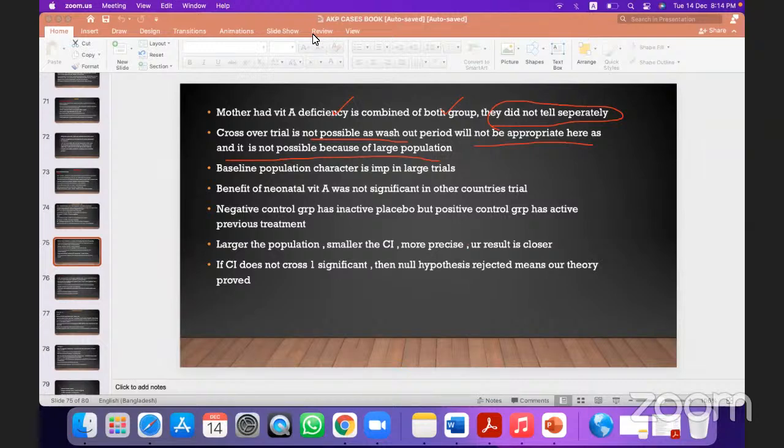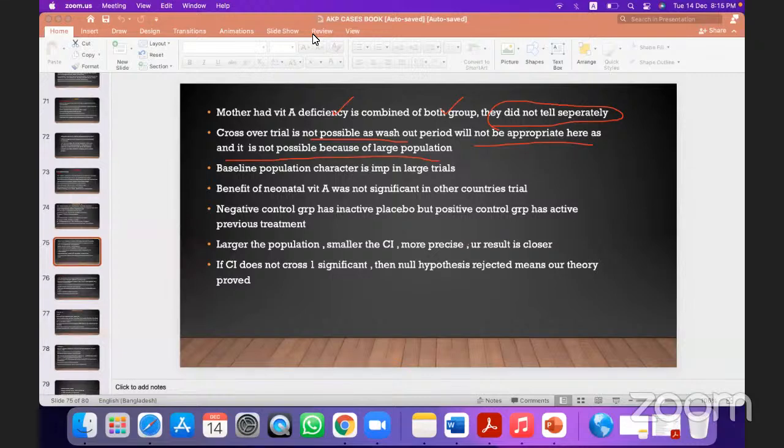And another thing is that in this crossover trial, you need a small trial. You need a small number of population. Why? Because interchanging the drug and the washout period need so much time, right? It needs so much expertise. So you need to take a small population. Population means patients, right? So you need a small number of patients. You got my point? So in a large trial, you cannot do this crossover trial.